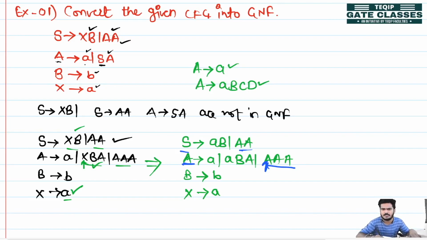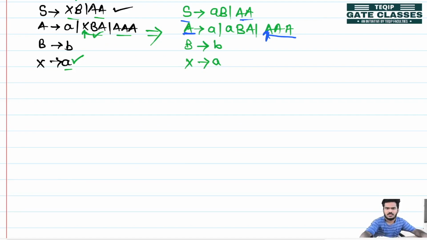Remove this left recursion, and for removing this left recursion we will follow the production rules which we have discussed earlier. By using that we can remove the left recursion. Let's see that. In left recursion we have seen that suppose A is producing A alpha or beta, okay.